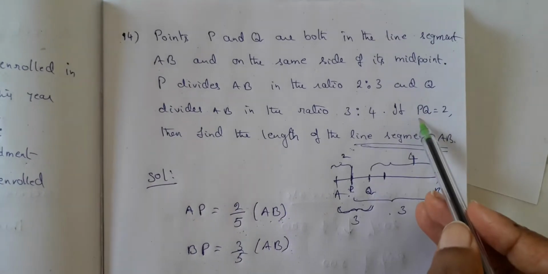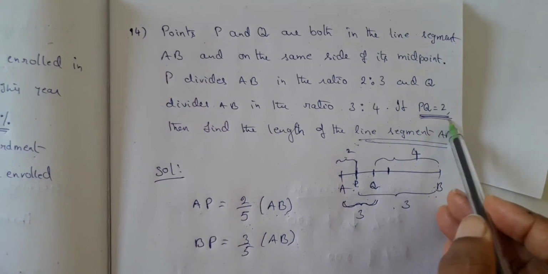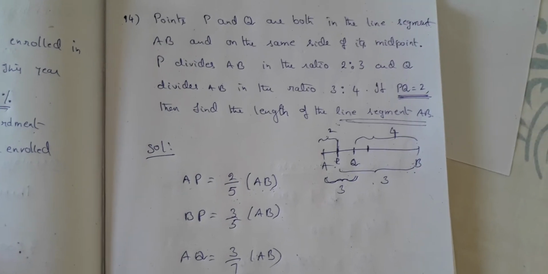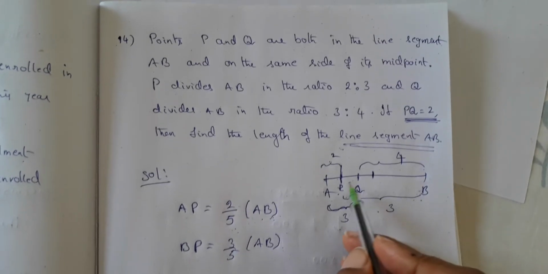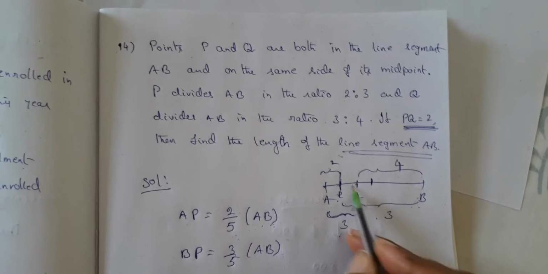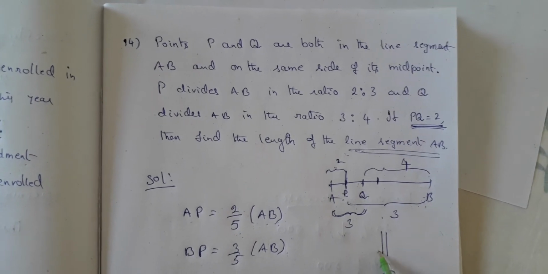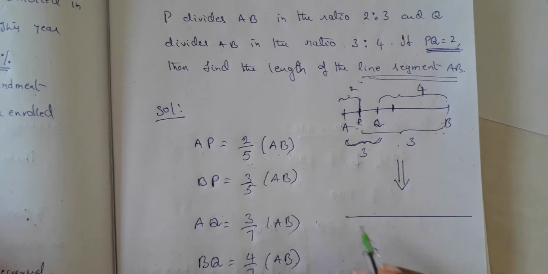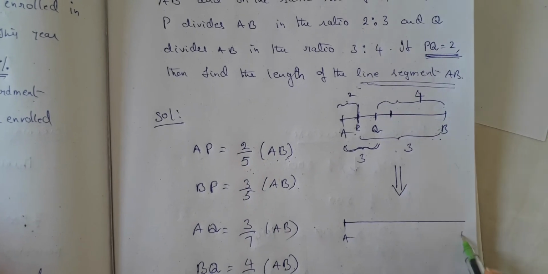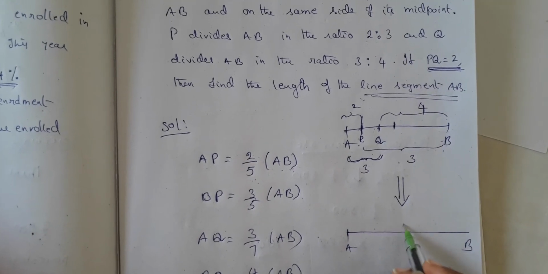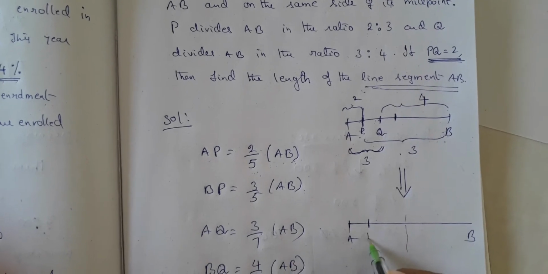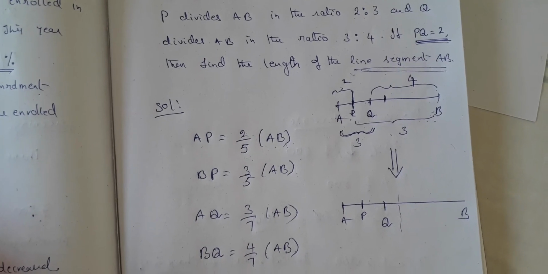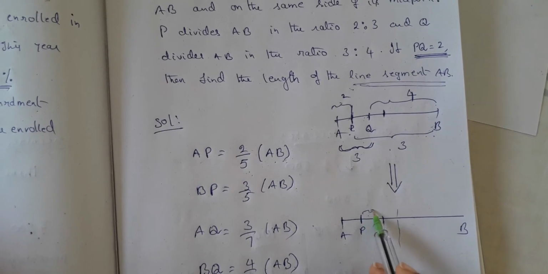How? If PQ is equal to 2. Now the point here is to find out PQ. This is PQ. I will redraw the diagram here, which will be very convenient for you. This is A. This is B. This is the midpoint. This is P. This is Q. So now this value we know directly.